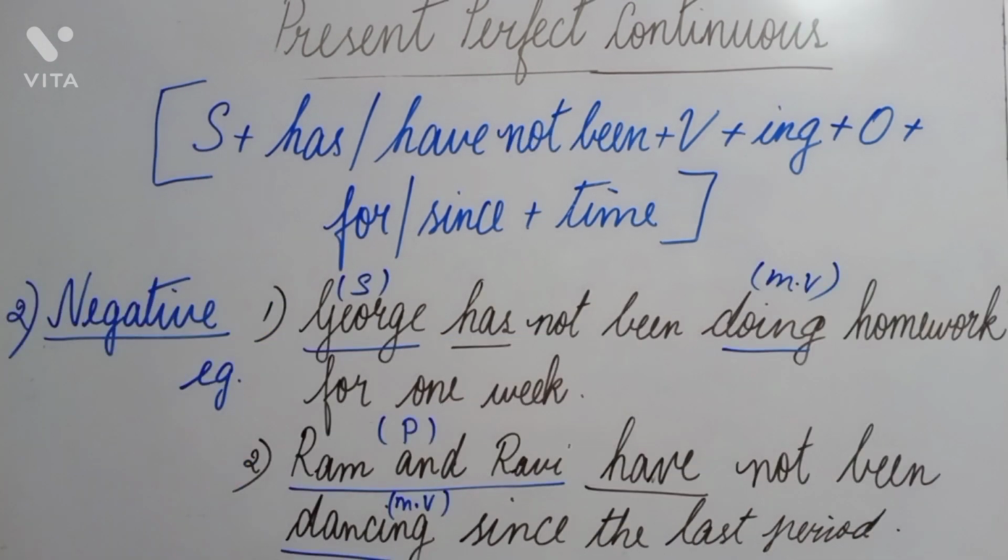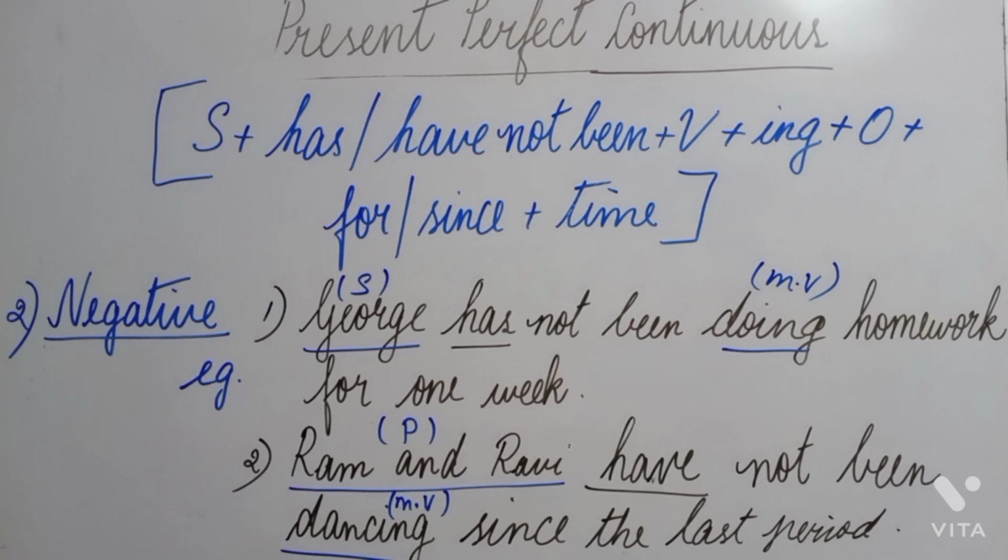Next type of sentence is the negative sentence. Here the format is subject plus has or have not been plus verb plus ing plus object plus for or since plus time. Let us see the example. George has not been doing homework for 1 week. In this sentence, I have used has, and remember, because it is a negative sentence, we will have to use not.